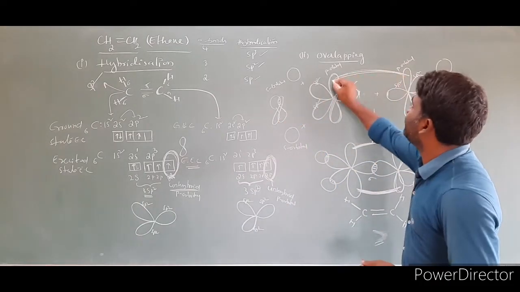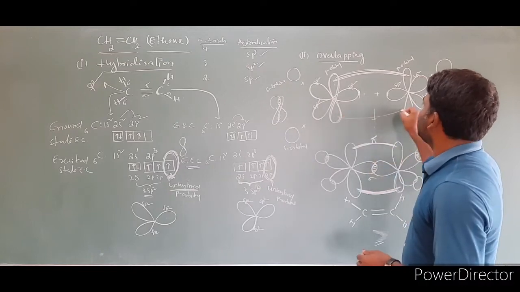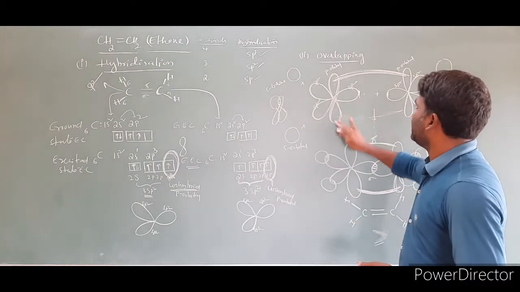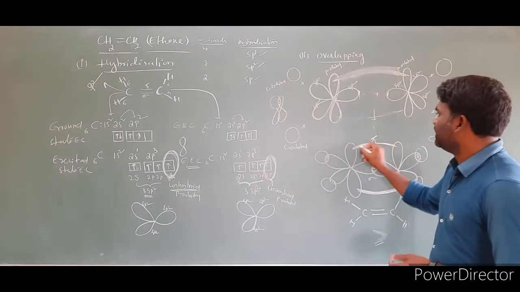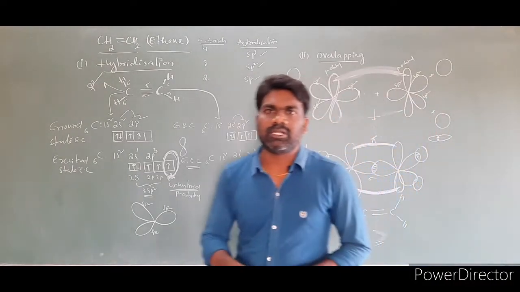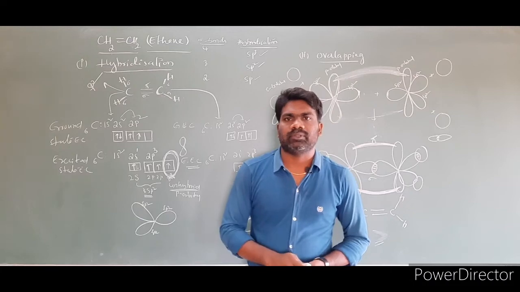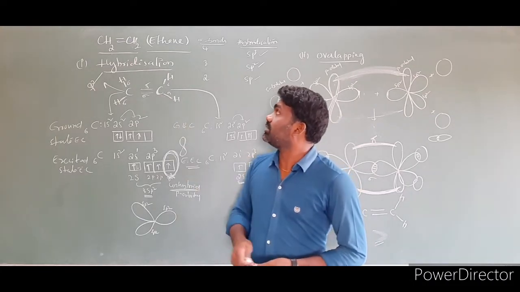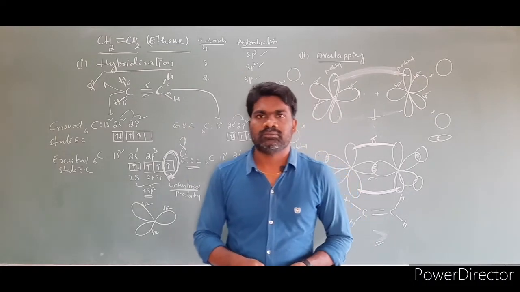This is a sidewise overlapping. This also is sidewise overlapping. Here it is not required, it's for understanding purposes, so I wrote it here. This is the sidewise overlapping, this is the sidewise overlapping. The sidewise overlapping leads to the formation of a pi bond. So this is the hybridization of the ethene molecule.